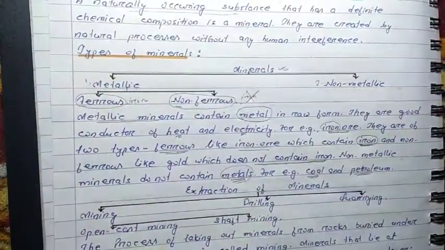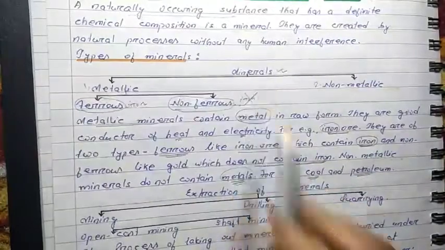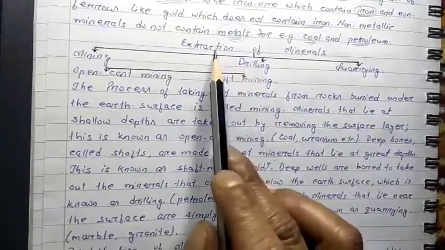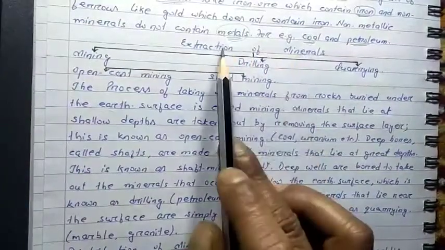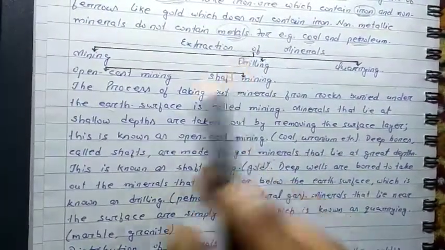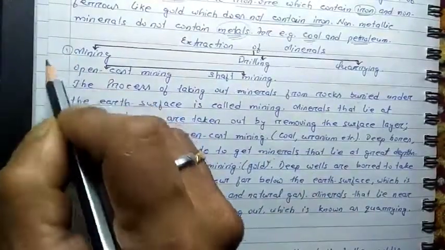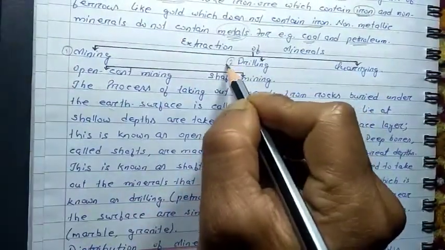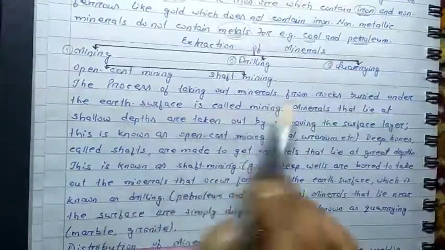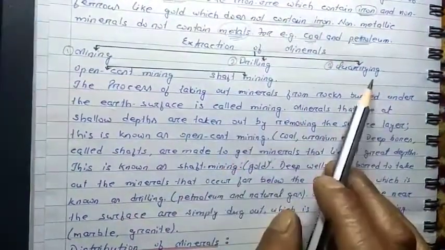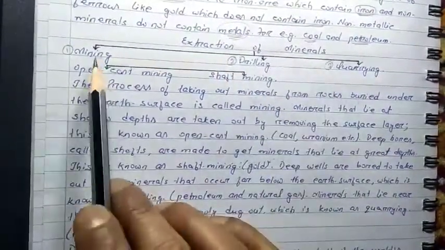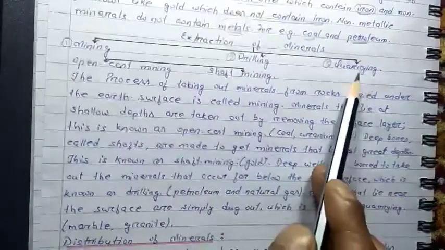Now comes how we can get these minerals. That's the extraction of minerals. Minerals can be extracted from under the earth's surface through three processes. Number one is mining, number two is drilling, and the third one is quarrying. I hope you have heard the names before. I shall be explaining the meanings. First of all, let's see the different processes: mining, drilling, and quarrying.